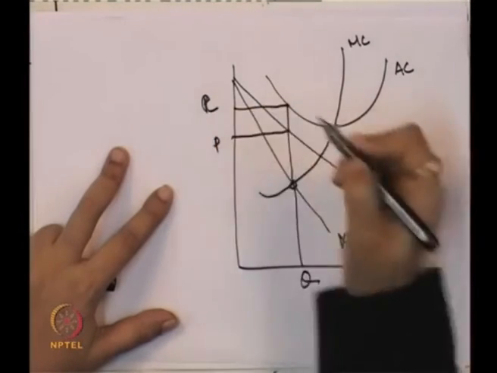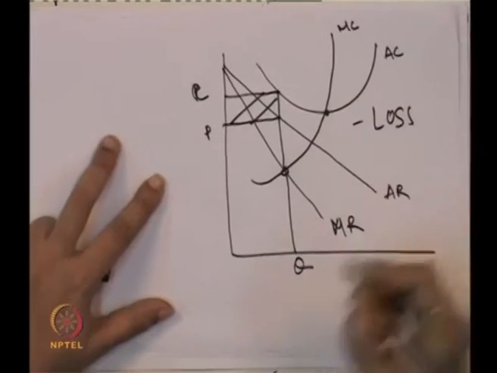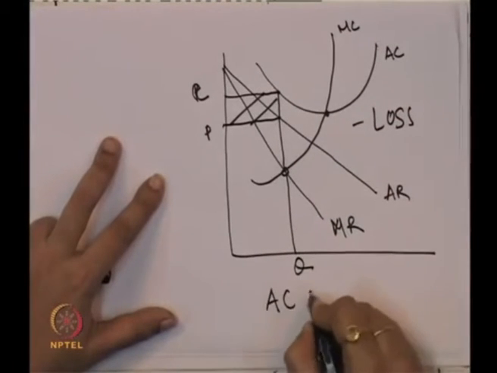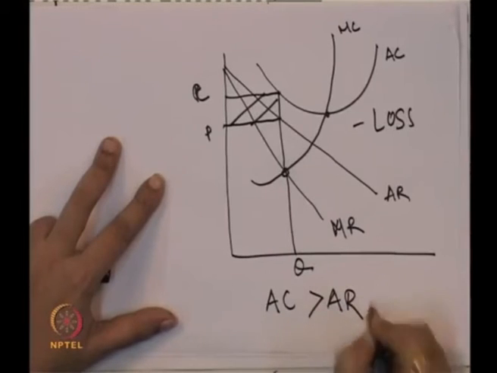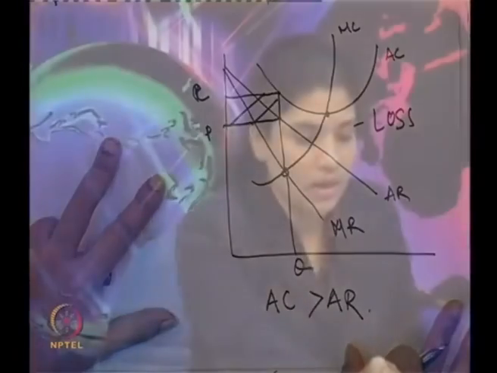This is the cost. So, this is the amount of the loss the firm is getting, because average cost is more than average revenue in this case. So, in the short run, the firm may incur a loss, the firm may just get the normal profit, or the firm may also get the supernormal profit.